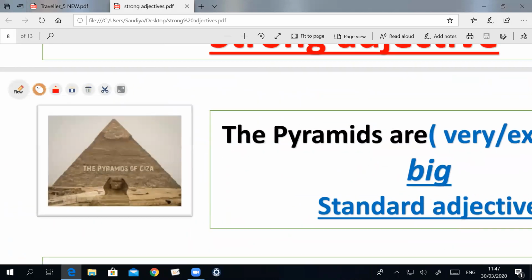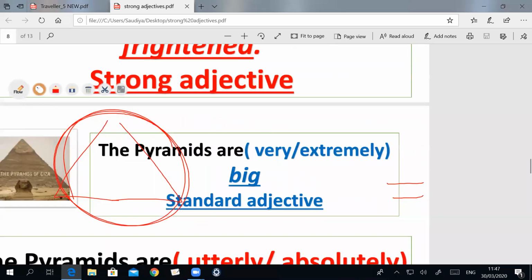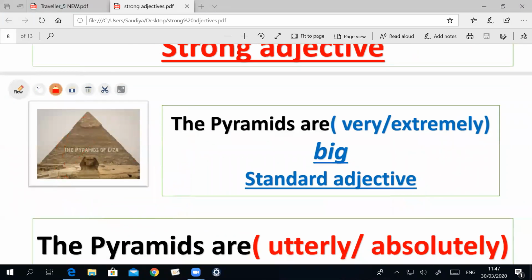The next point, can you see this photo or this picture? Of course, all of us know this building. This building is very old, ancient. It was built in Egypt thousands of years ago. So the pyramids are very or extremely big. By the way, you can say very or extremely old.